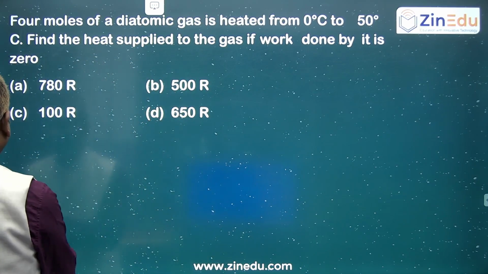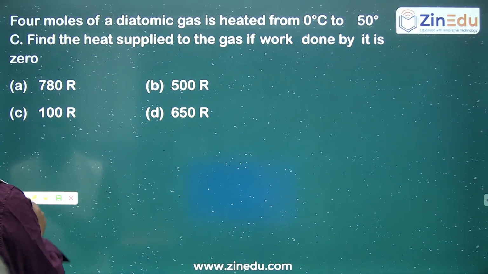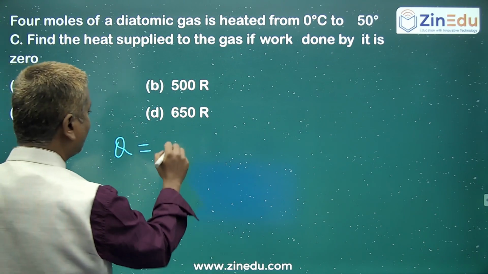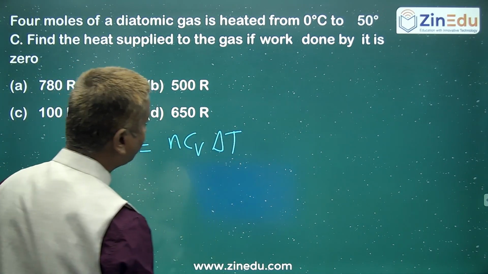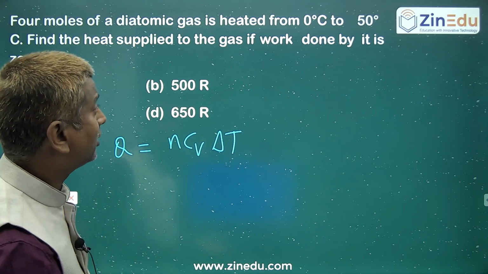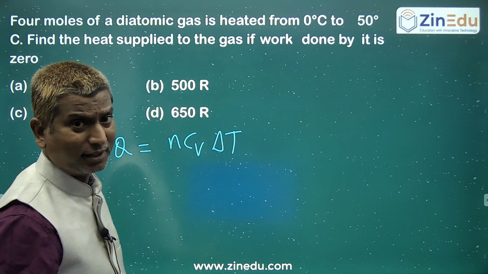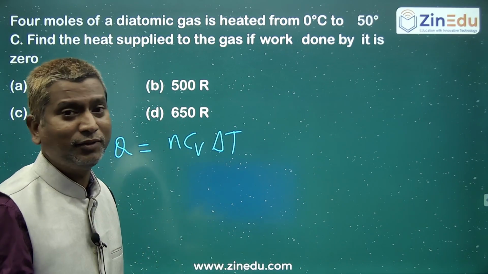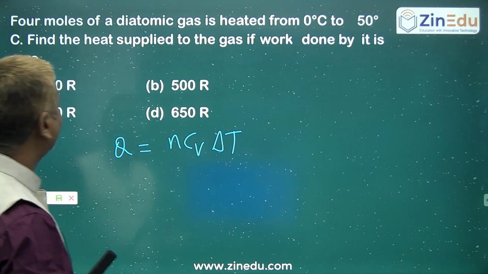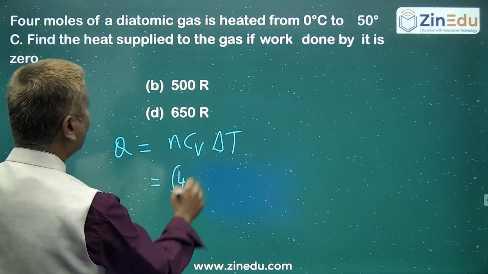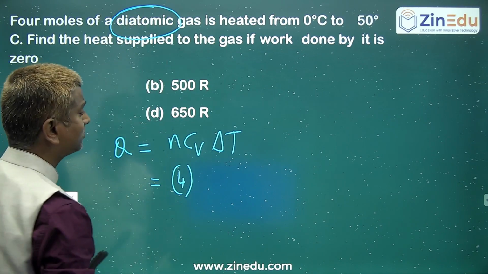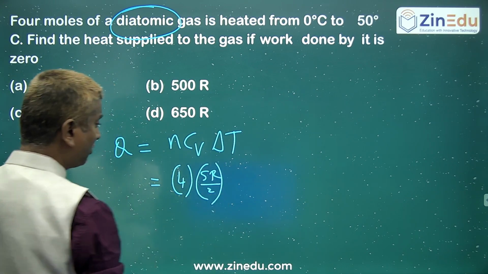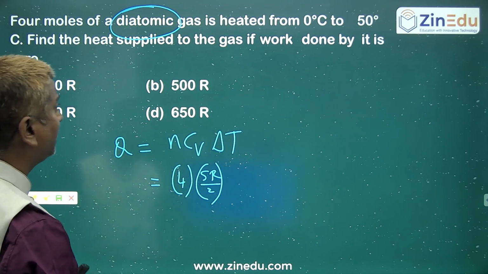Whenever you are supplying the heat at constant volume, it is very easy for us to calculate now. Q is equal to heat supplied at constant volume, which is n Cv delta T. Suppose if it was supplied at constant pressure, then n Cp delta T. This molar specific heat depends on the process in which you are supplying the heat. How many moles? 4 moles. And what is the Cv value for a diatomic gas? Come on, Cv value for a diatomic gas, 5R by 2. Monatomic it was 3R by 2. Delta T, yes.